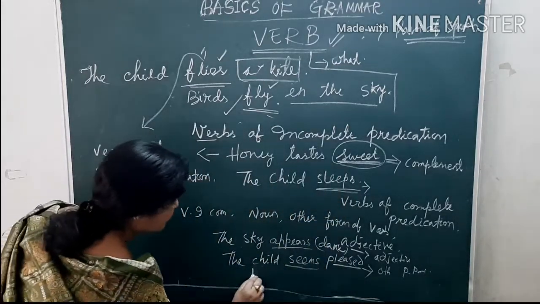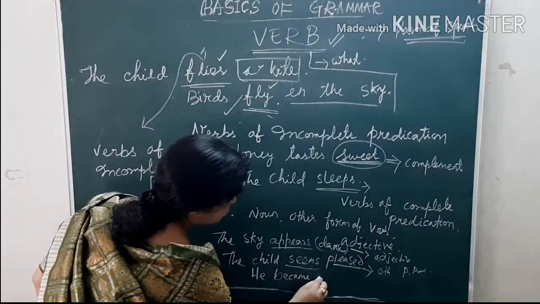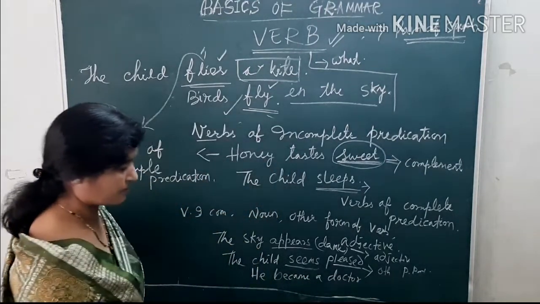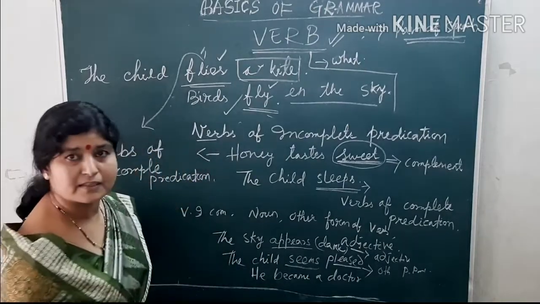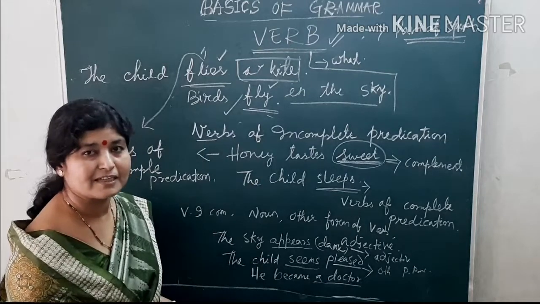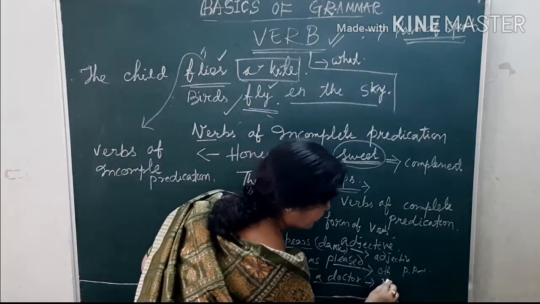He became a doctor. He became a doctor. So, he became what? A doctor. But a doctor is not an object. It is a complement. So, what? A doctor is the noun.